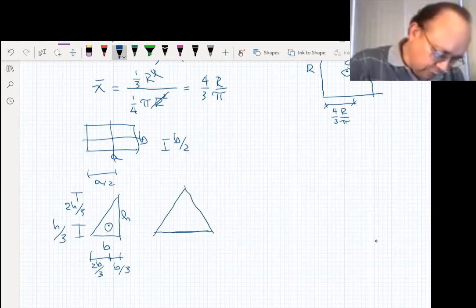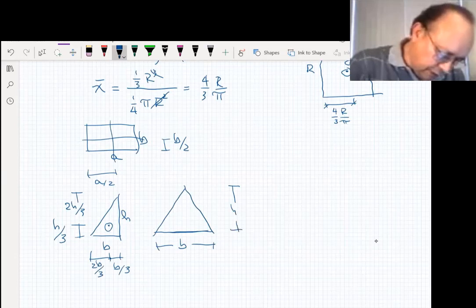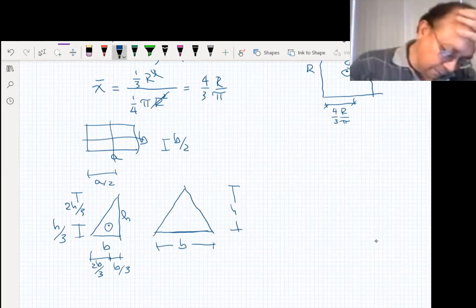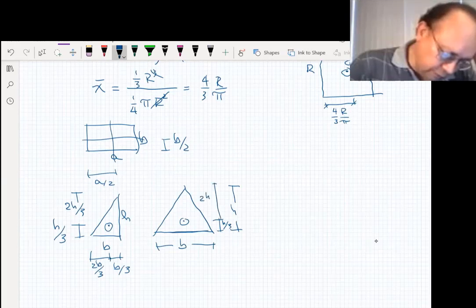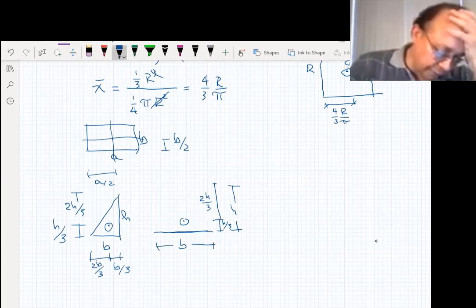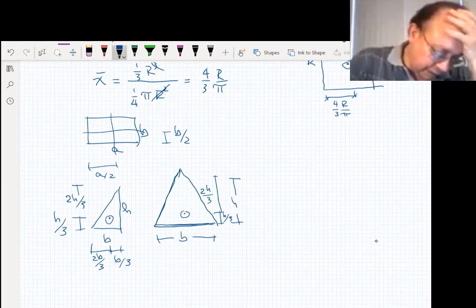And if you have it like this, where this is B and this is H, then the center of gravity will be someplace over here where this is h/3 and this is 2h/3. With the one that we did last time, an isosceles triangle like this, this distance will be b/2.